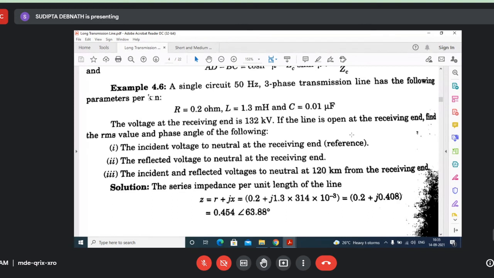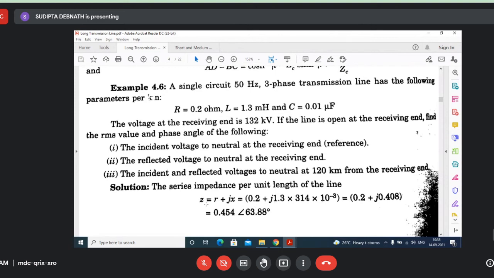Now the first condition, IR equal to 0 because it is open, and the next condition is that x equal to 0. For the first two parts, 1 and 2, x equal to 0. Now let us find out what is z. These are all small r. Actually, it is written capital R because it is given as parameters per kilometer. So it is better to write them as small r and small x. Whatever is given in the question, you forget it, you write in terms of small r and small l. Now, it is 0.2 plus j omega l.